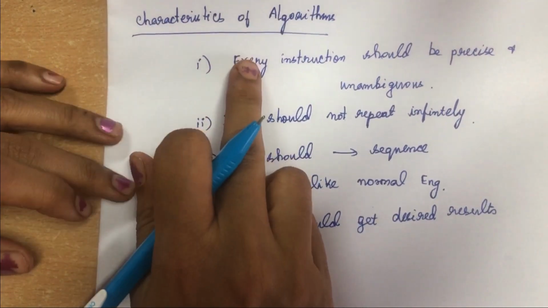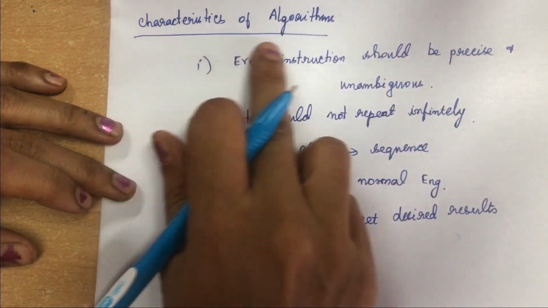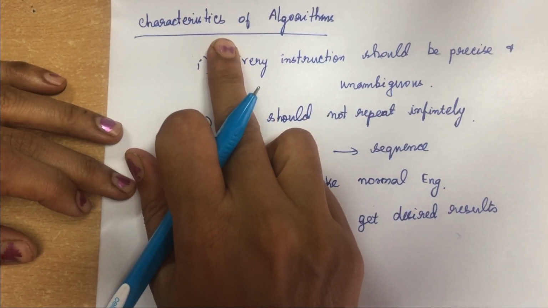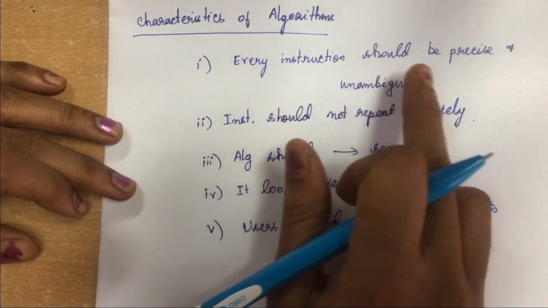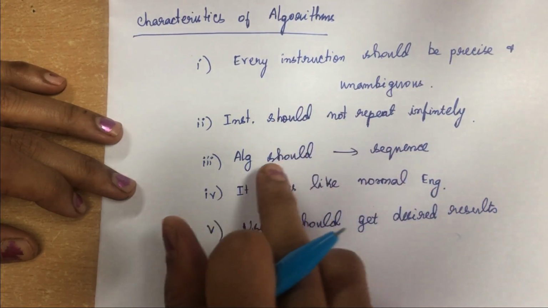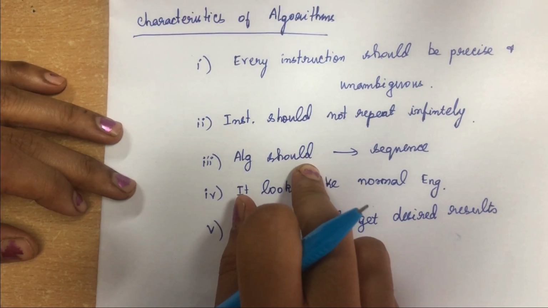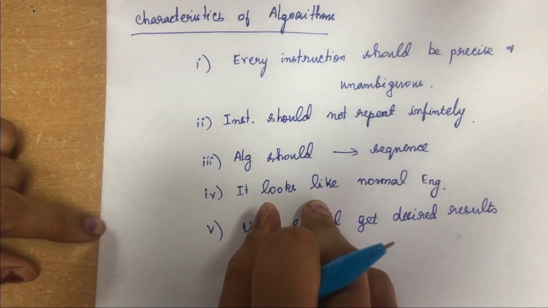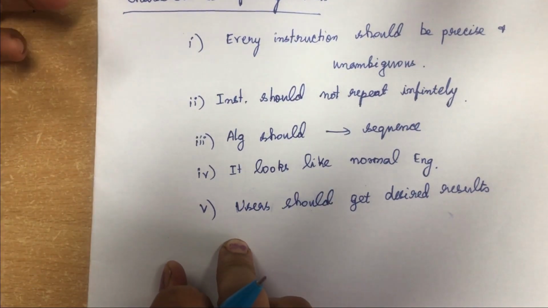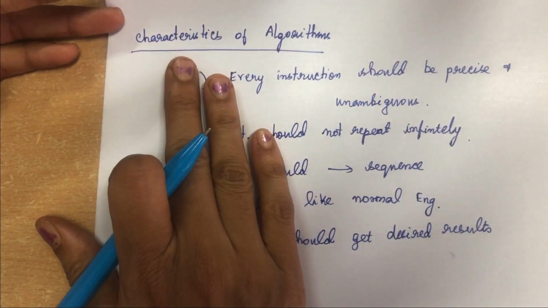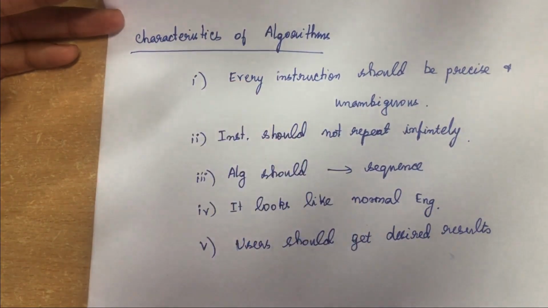Before going into writing the algorithm, we saw the characteristics and the qualities of an algorithm. Every instruction should be precise and unambiguous, and instructions should not repeat infinitely. The algorithm should be in sequence, and you should use only normal English for writing the algorithm. And the fifth one is, the user should get the desired result. These are the characteristics of writing an algorithm.